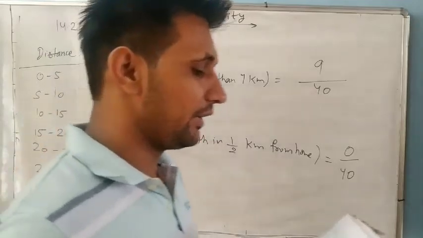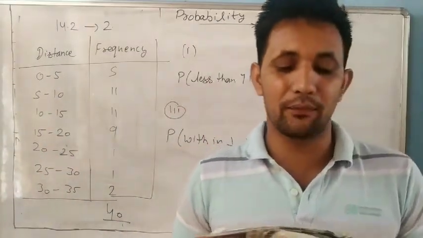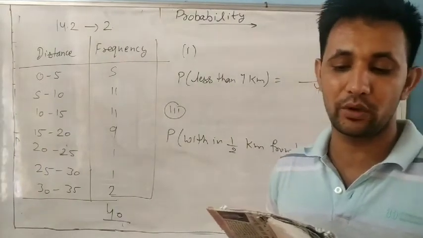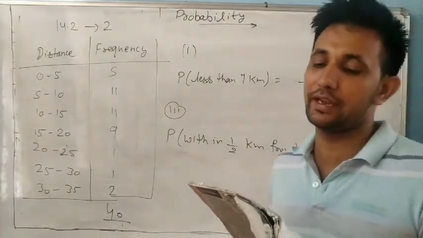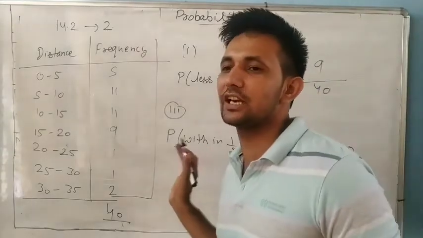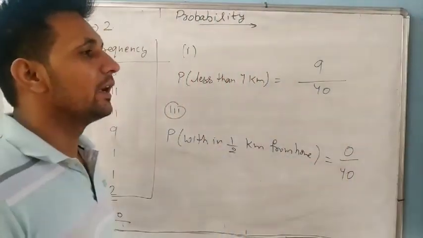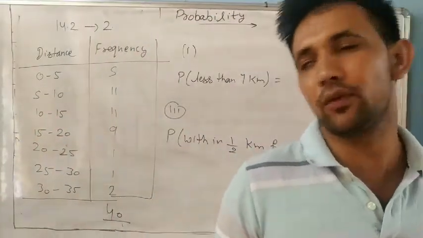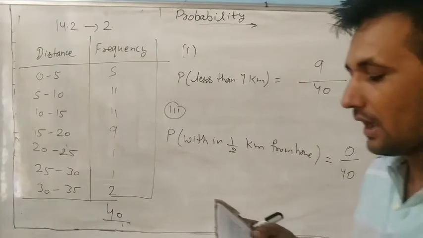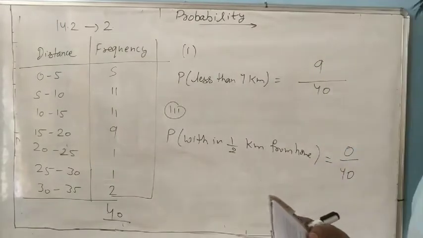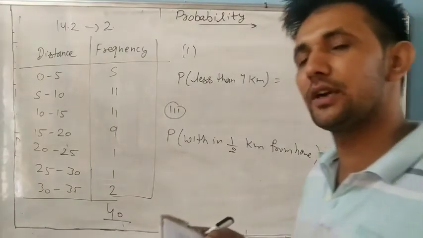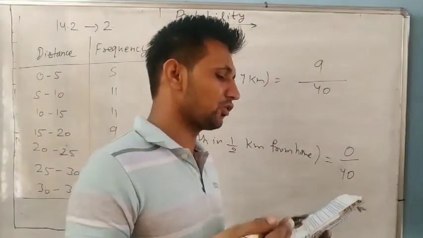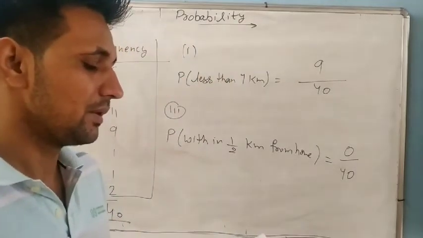Question number 9, activity. Note the frequency of the 2-wheelers, 3-wheelers and 4-wheelers going past during a time interval in front of your school gate. You will do this activity yourself. How many 2-wheelers, 3-wheelers and 4-wheelers go past in front of your home? And find the probability that any one vehicle out of the total vehicles you have observed is a 2-wheeler. Same as it is, question number 9 and question number 10, you do yourself.